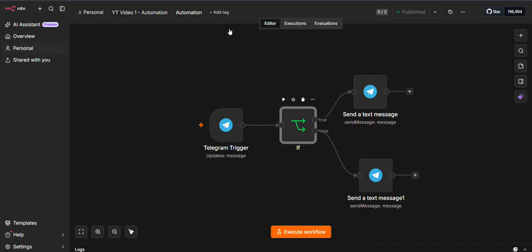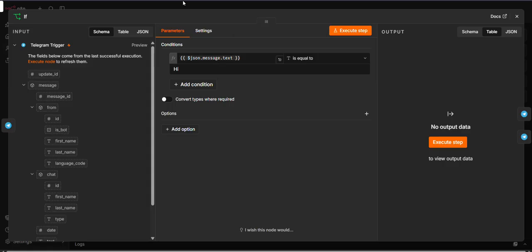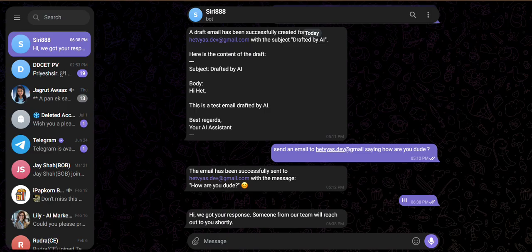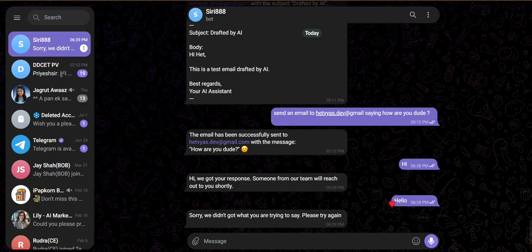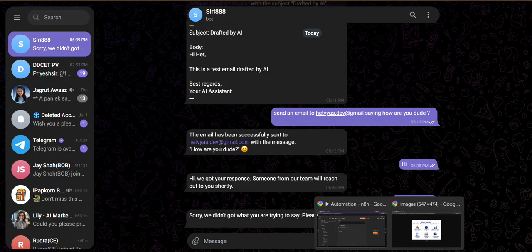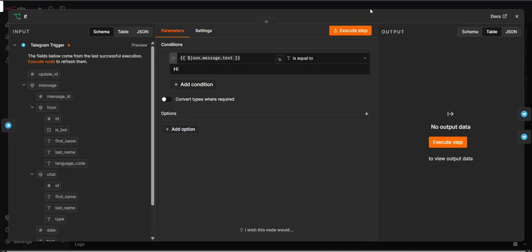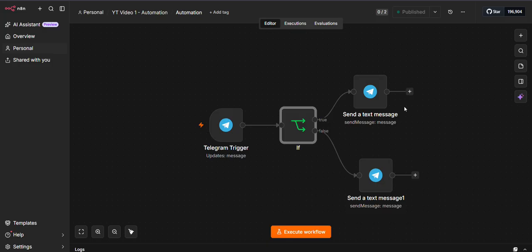But what if I message something other than hi? Now let's try with hello, right? So see, I sent this message saying hello, but I got the response: sorry, we didn't get what you are trying to say. Please try again. So this is the blunder of automation. When you are implementing automation for such production scales, don't implement automations like this. You have to implement agents, right?